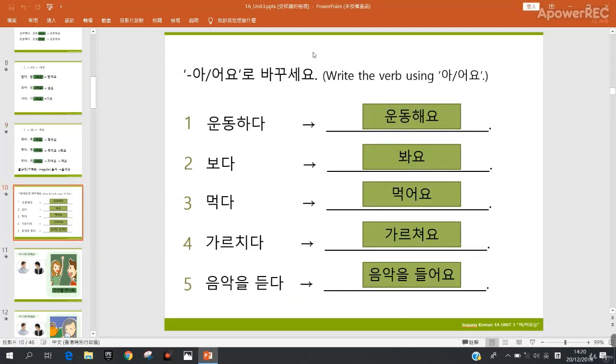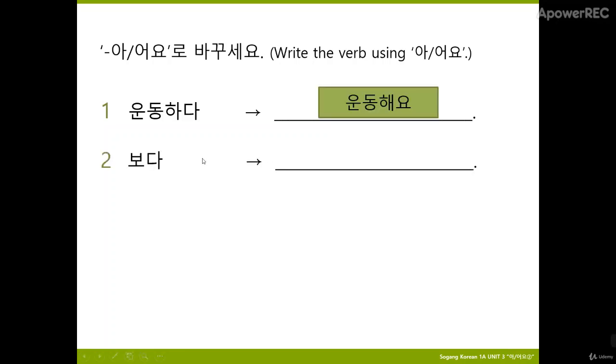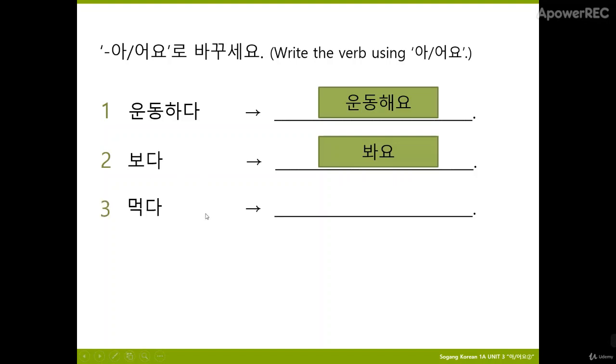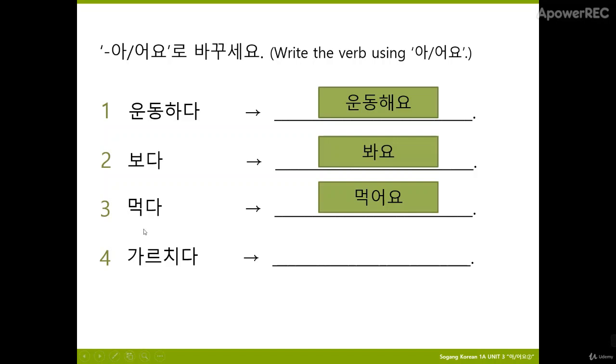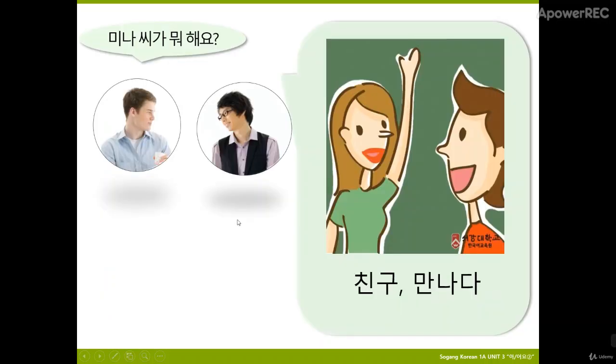And also in this one, we'll have some exercise that you can do. The first one, 운동하다, do exercise. We'll change into 운동해요. 보다, see. We'll change into 봐요. 먹다, eat. We'll change into 먹어요. Number 4, 가르치다, teach. We'll change into 가르쳐요. 5, 음악을 듣다, listen to music. We'll change into 음악을 들어요.